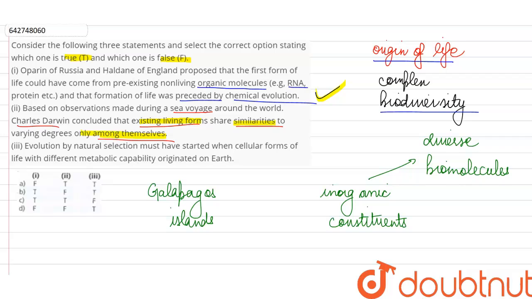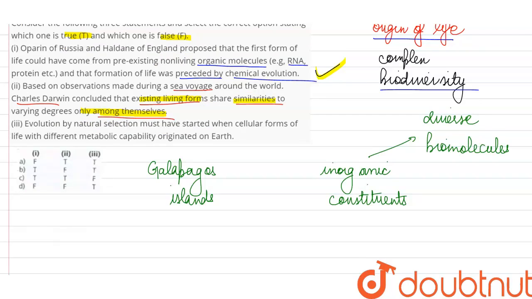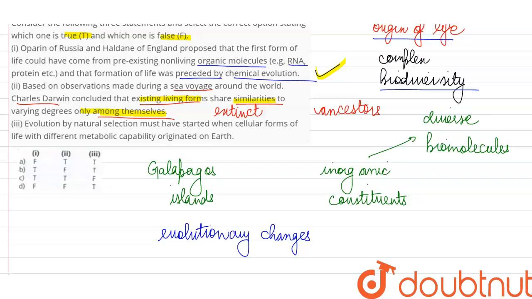But according to Darwin, the living forms that we see today, the organisms that we see today, have undergone many different kinds of changes, many evolutionary changes over millions of years, and that is how they have evolved into their present form. So they're not going to share similarities only among themselves, but they're also going to share a lot of similarities with the extinct life forms, because they have descended from them. The extinct organisms are the ancestors of the existing or extant living forms. So this statement is false.